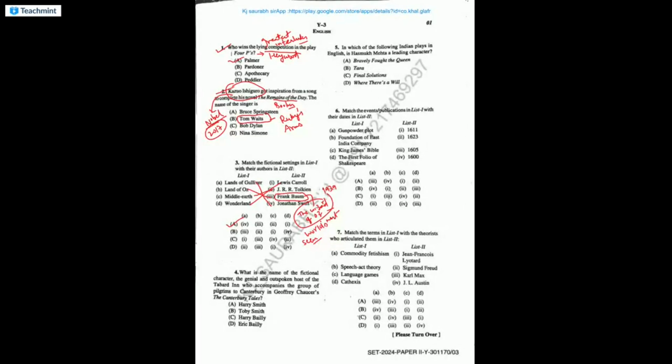Then Middle Earth. These are all settings of fantasy worlds, and Middle Earth is, of course, the setting of The Hobbit and The Lord of the Rings, the two very famous fantasy novels by J.R.R. Tolkien, who is also called the father of fantasy novels in the 20th century. The iconic Lord of the Rings is set in Middle Earth.